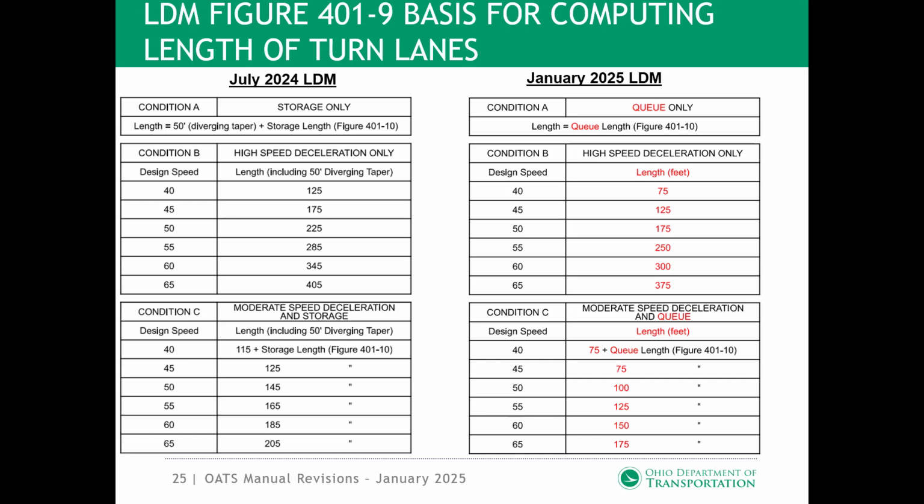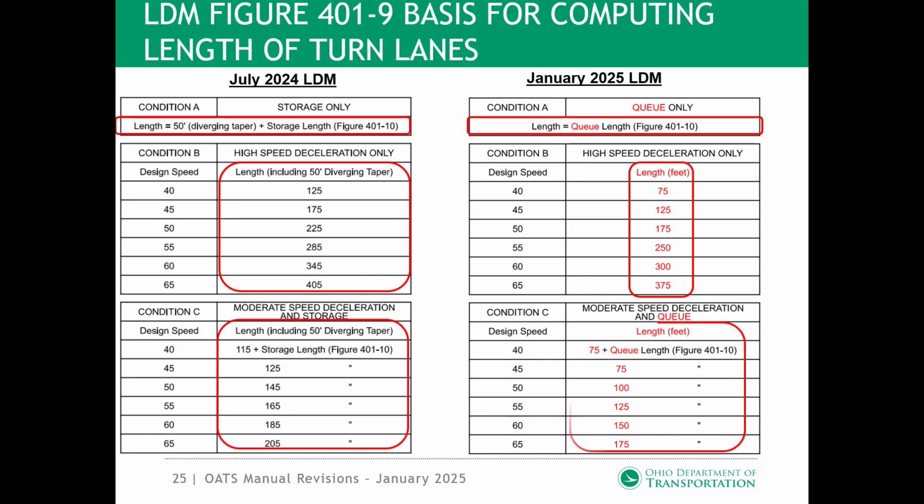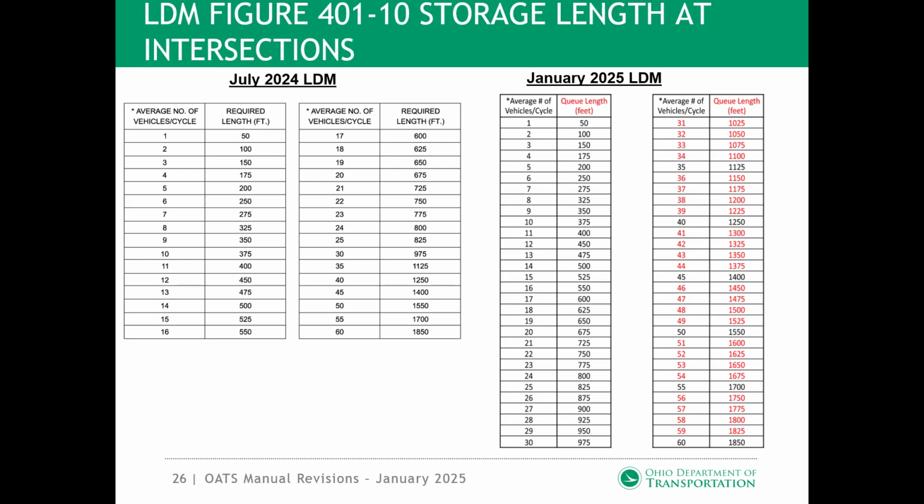L&D Figure 401-9, Basis for Computing Length of Turn Lanes. To be consistent, this figure was revised to remove the diverging taper from the turn lane length for Condition A. For Condition B, we removed the 50-foot diverging taper and rounded the length up to the nearest interval of 25 feet. Likewise, for Condition C, we removed the 50-foot diverging taper and rounded the length up to the nearest interval of 25 feet.